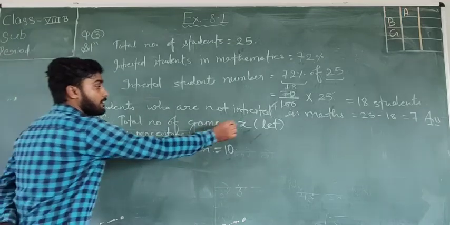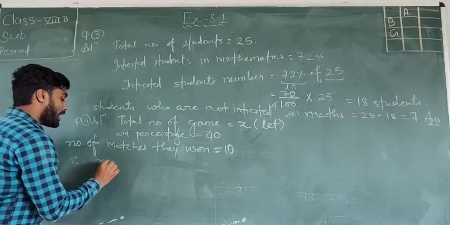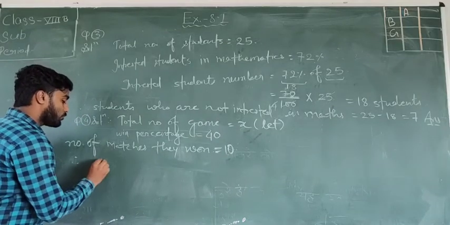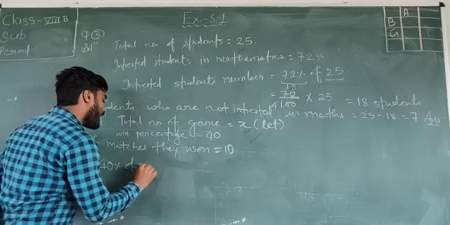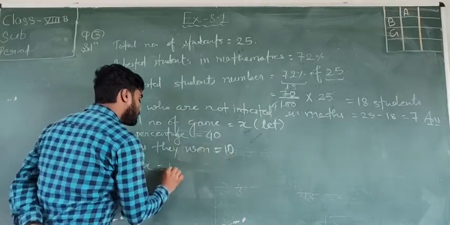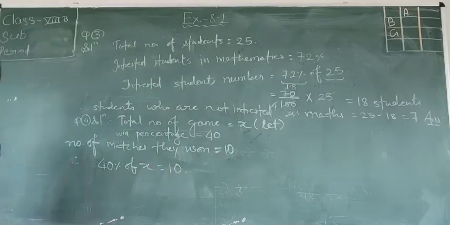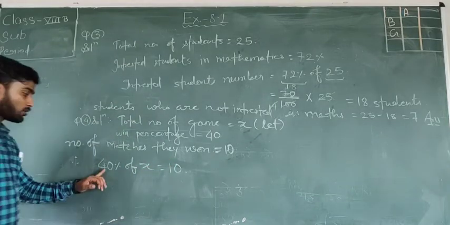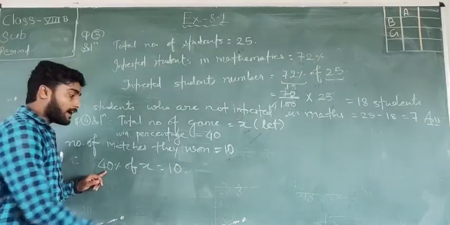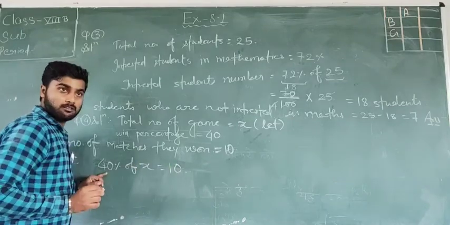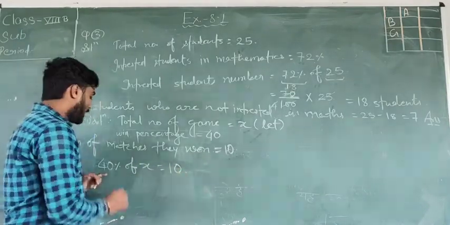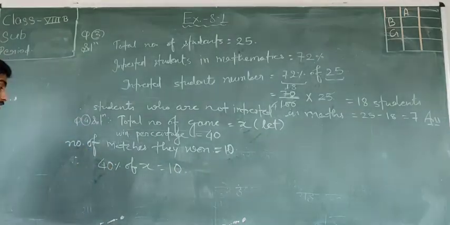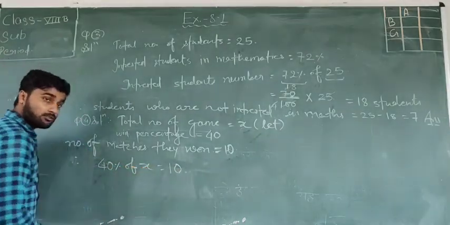x, sorry, 40% of x equal to 10. We can write or not? We can write now, because 40% is winning percent and 10 is the winning number. Number of the matches they won is 10 and 40% is winning percent. So 40% of x equal to 10.